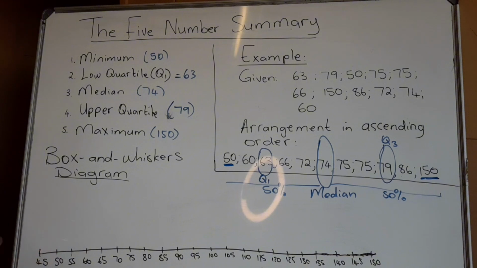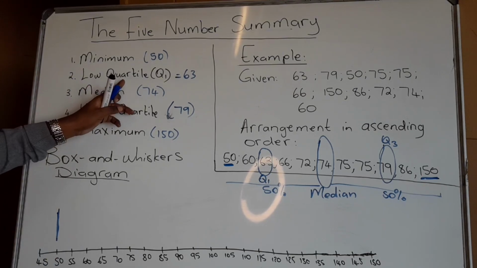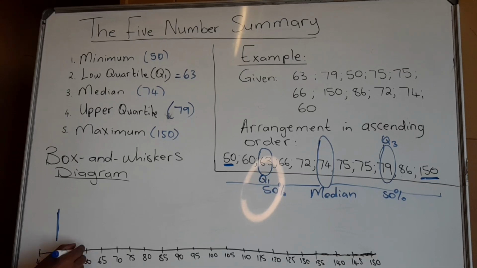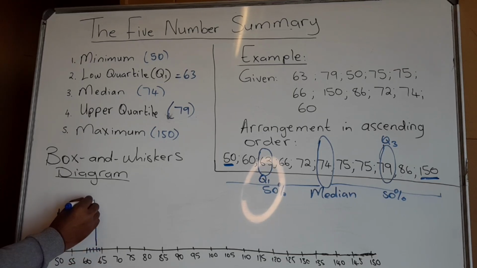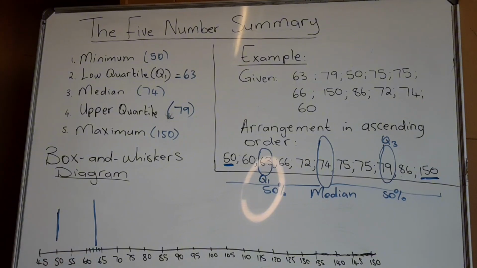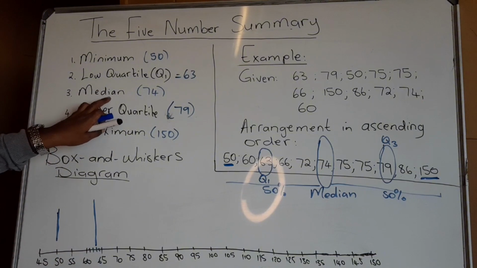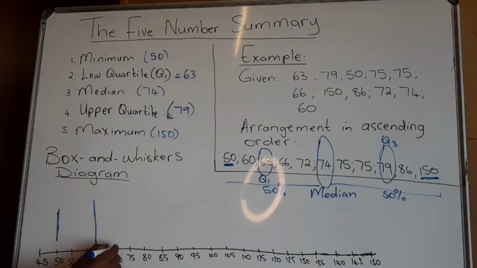Then what do you do? You first draw a line where the minimum is. So where the minimum is, we will have a line like this. And then we will draw a line where the lower quartile is. The lower quartile is at 63. So between 60 and 65, we will have 61, 62, 63, 64. At 63 here, I will have a line. It will just be a bit larger because it's part of our box. Then we go and look for the median. The median is at 74. So at 70, we have 71, 72, 73, 74, our median would be here.